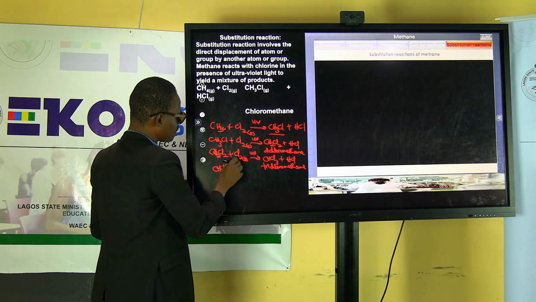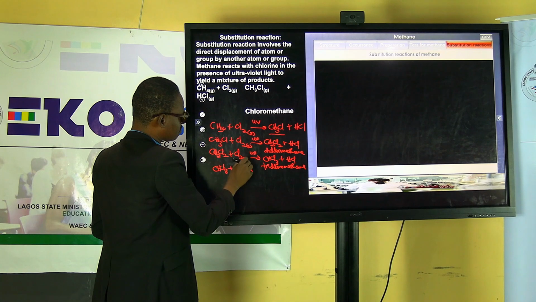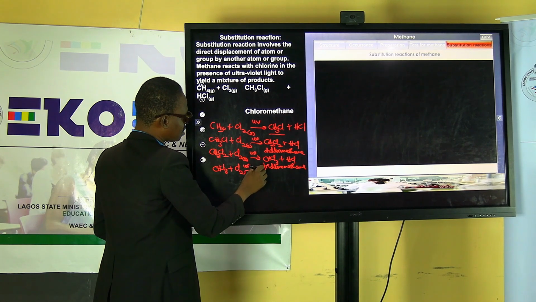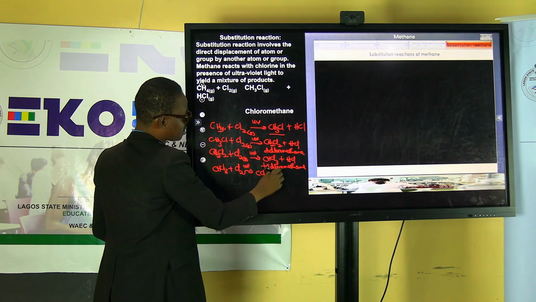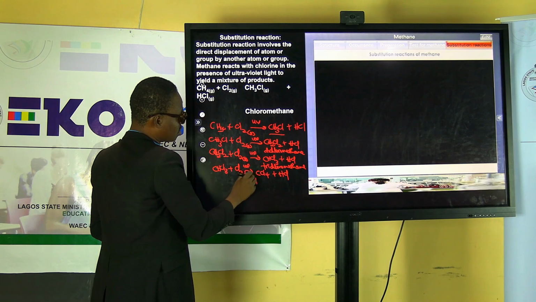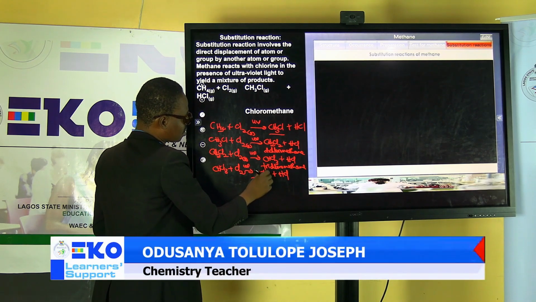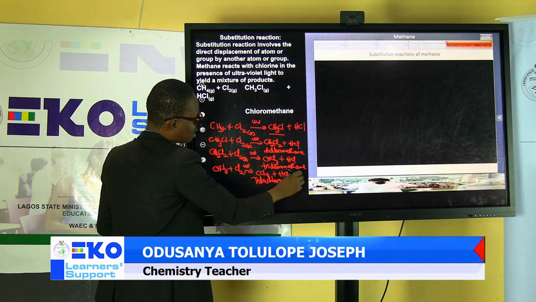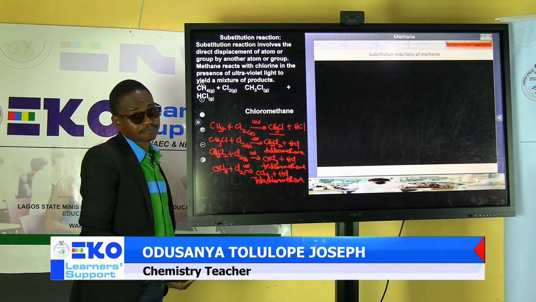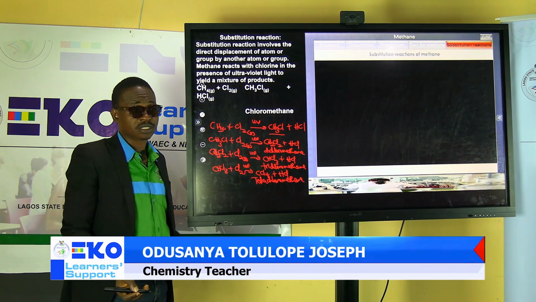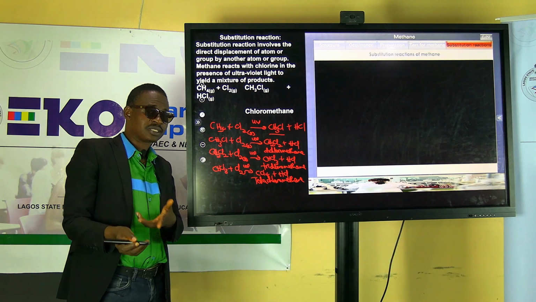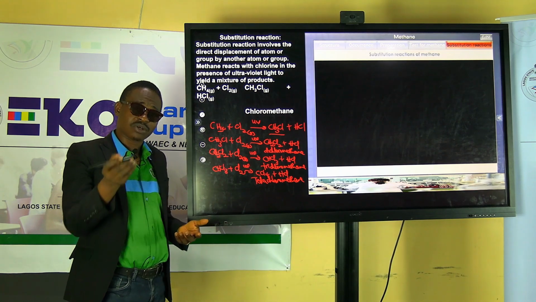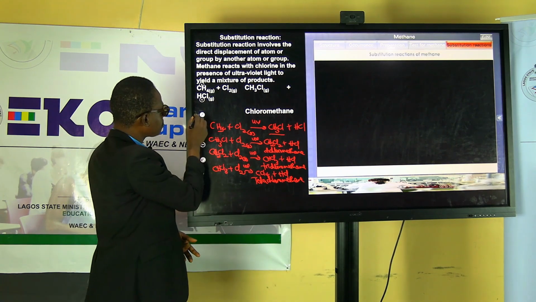CHCl3 plus Cl2, in the presence of UV, then you have CCl4 plus HCl. So this is called tetrachloromethane, and you cannot go further. So this reaction is very, very possible with this particular hydrocarbon. Why? Because it is more stable.